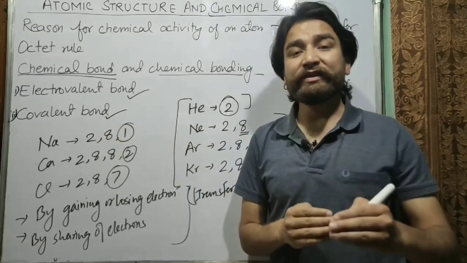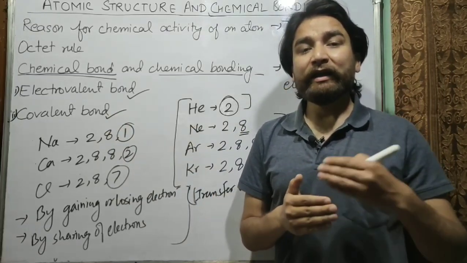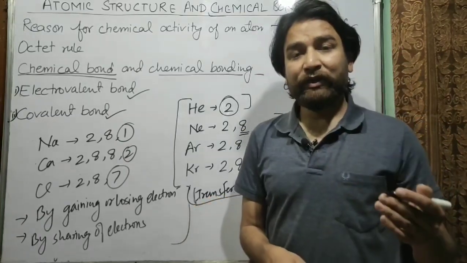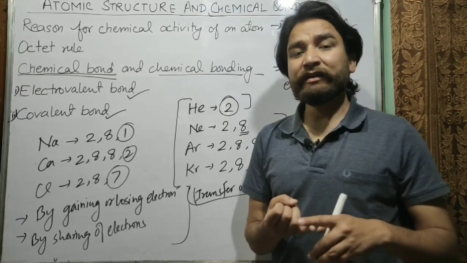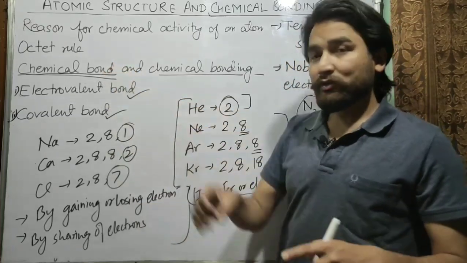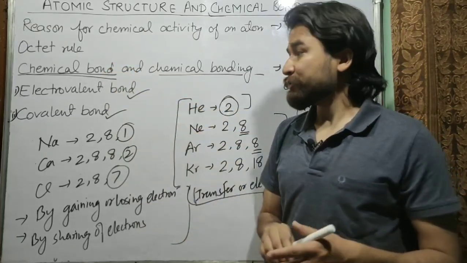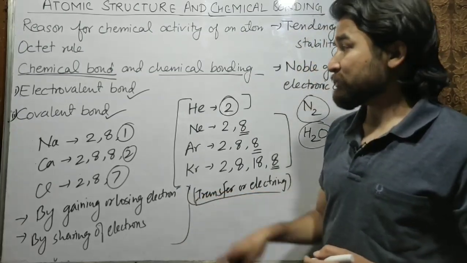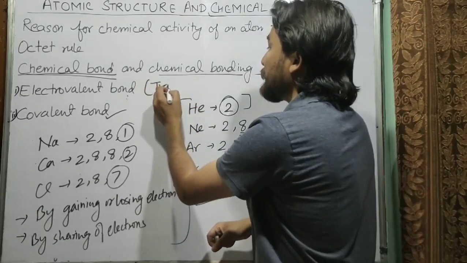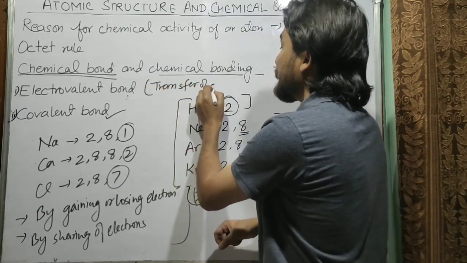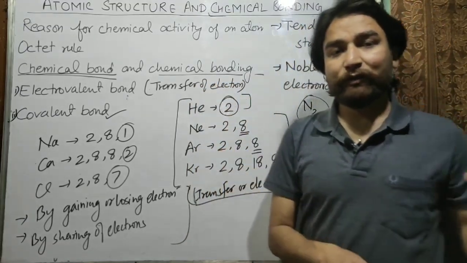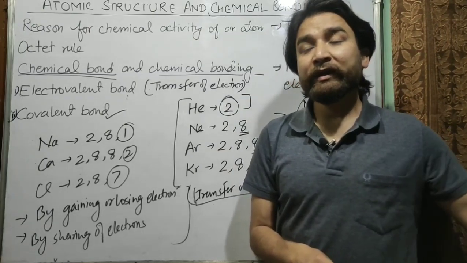So how do we differentiate between covalent and electrovalent bond? We have discussed that there is either transfer of electrons or sharing of electrons in order to achieve stability. So if a chemical bond is formed by transfer of electrons, then it will be called electrovalent bond. So you have to remember, in electrovalent bond there is transfer of electrons. Transfer means either gain of electrons or loss of electrons. One atom will lose the electron, other may gain the electrons.